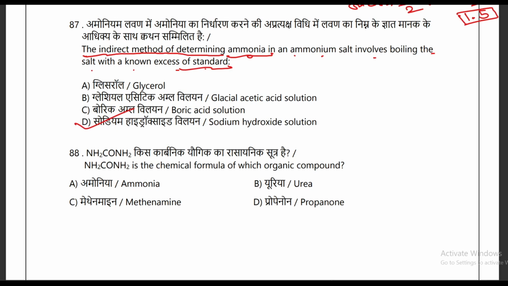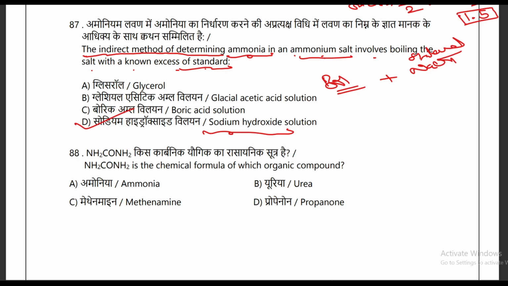So to determine ammonia in an ammonium salt, this is an indirect method. In this you will boil the salt, your ammonium salt, with excess of standard sodium hydroxide solution.